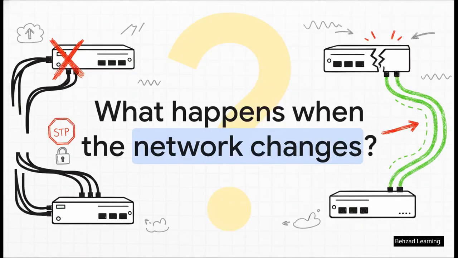So STP successfully saves us from broadcast storms, right? We have our backup cables plugged in, and STP is blocking them so they don't cause loops. But this strict traffic cop creates a brand new nightmare. What exactly happens when a primary link actually snaps, and we desperately need to activate that blocked backup cable?